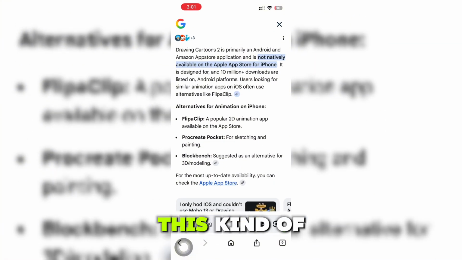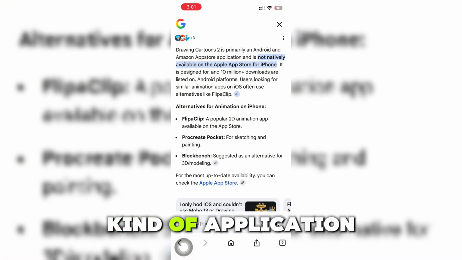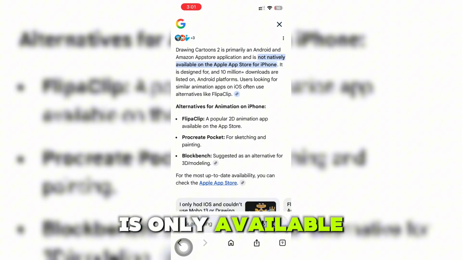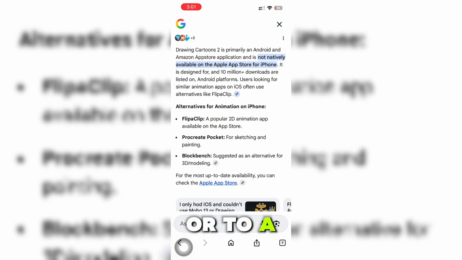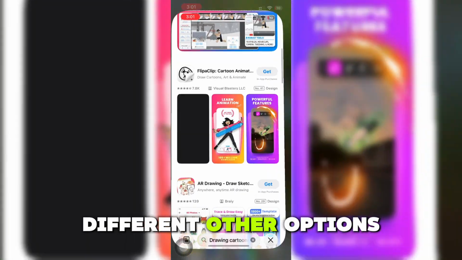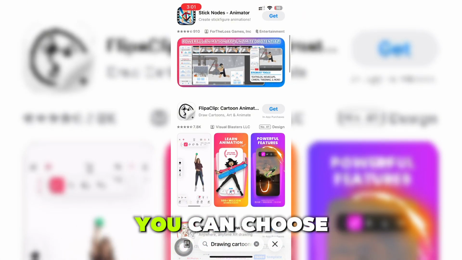for iPhone. This kind of game or application is only available on the Amazon App Store or on an Android device. So if you have an iPhone, this does not allow you to have this game. However, there are other options or alternatives that you can choose.